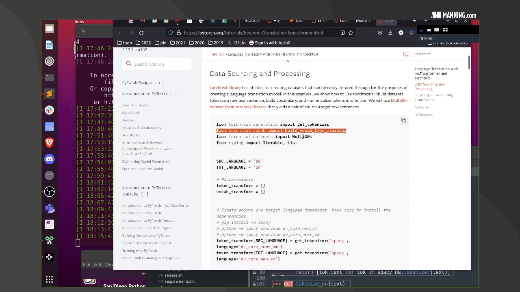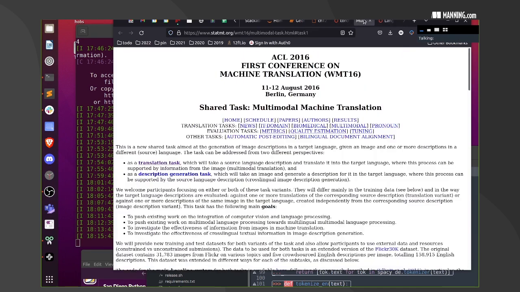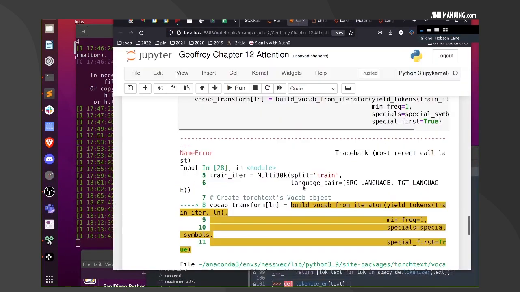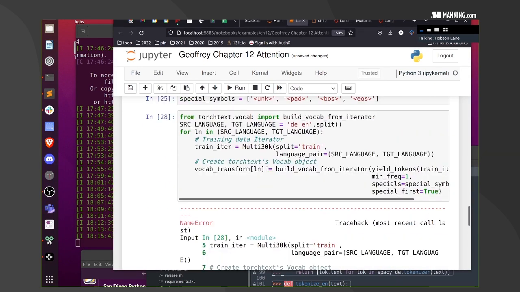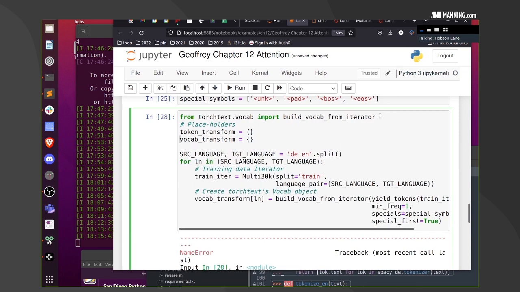Token transform. We created some. I'm not sure what those dictionaries are holding. We're going to find out though. I'm going to put them right there.